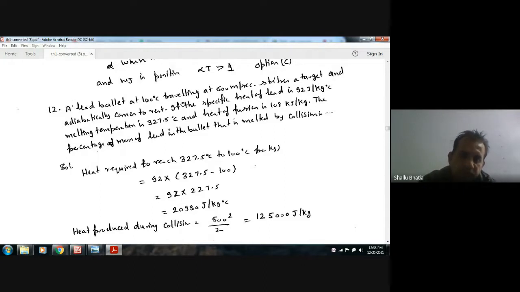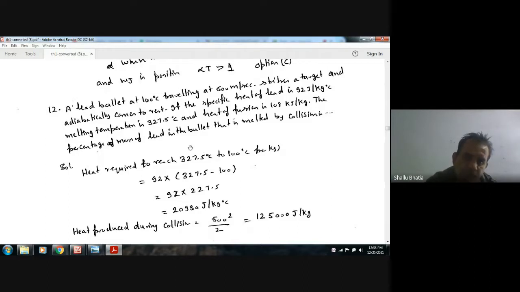Now the temperature is decreased from 327.5 to 100 degrees Celsius, and then the lead is melted. Now the heat required: the specific heat of lead is 92 joule per kilogram per degree Celsius. Okay, and the specific heat is this value.